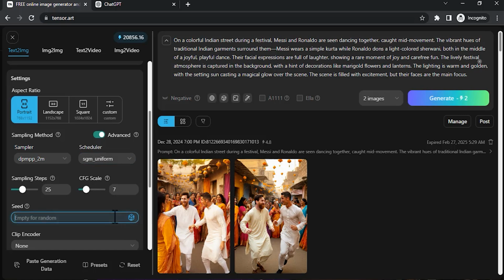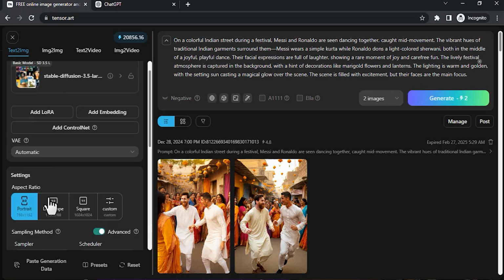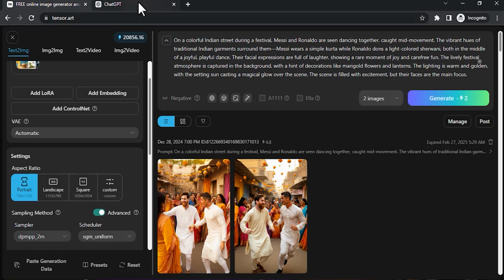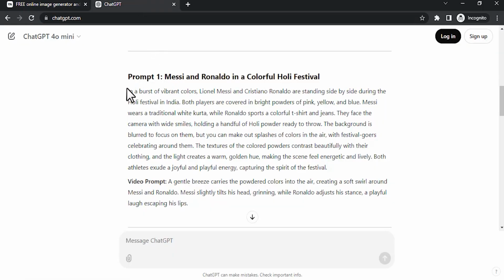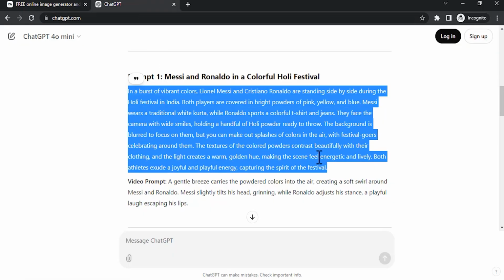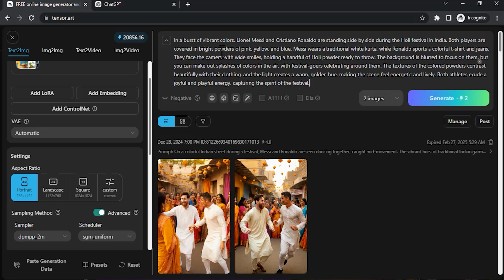So I'm going to make the seed random. Sampling steps 25, CFG scale 7, and the aspect ratio is portrait. Now go to ChatGPT and copy the first prompt and paste it on the prompt box.